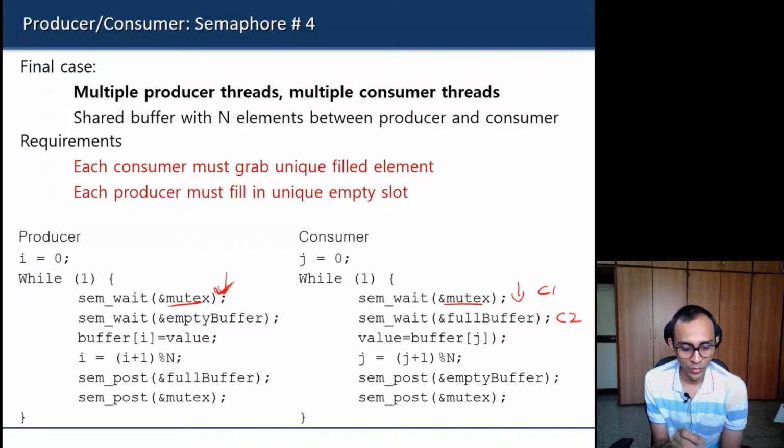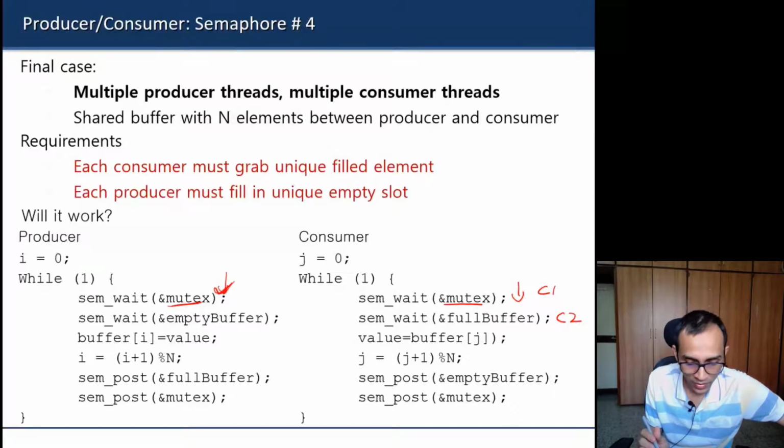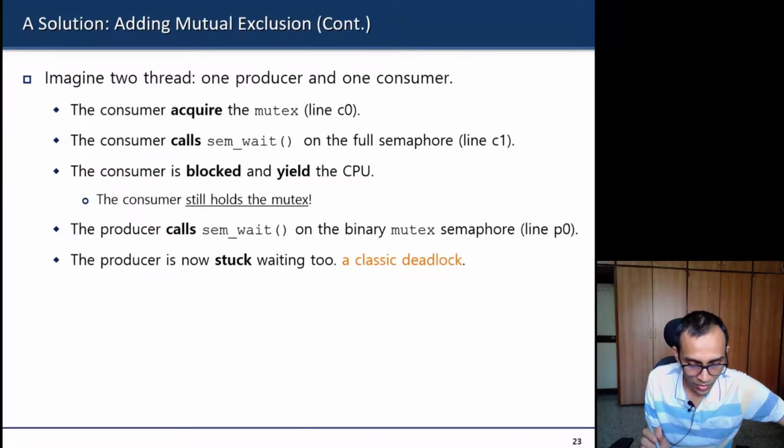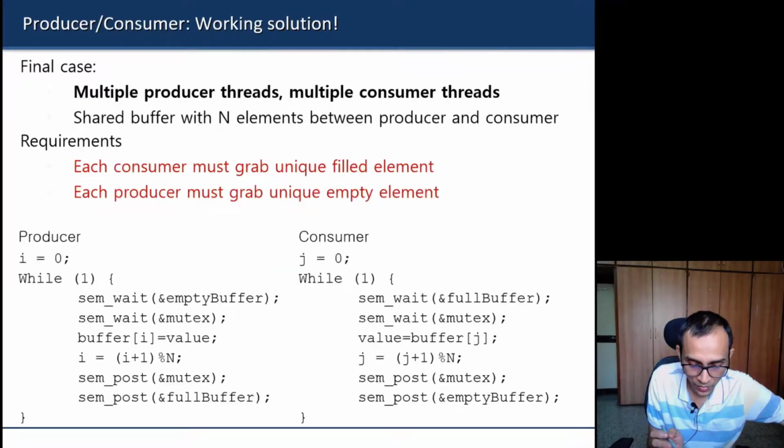I hope you can understand the scenario. I've just written it down in this slide. The consumer acquires the mutex, calls sem_wait, and it is blocked, but it is still holding the mutex. The producer calls sem_wait on the mutex, and it has to wait because the mutex is held by the consumer. So it's a classic deadlock scenario.